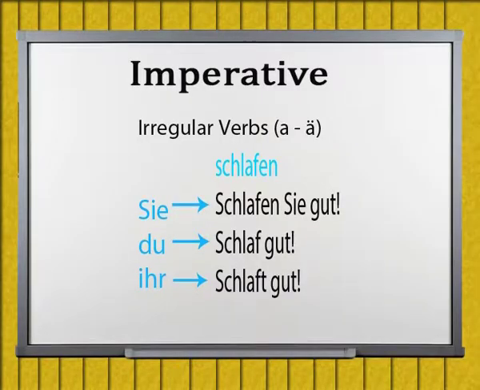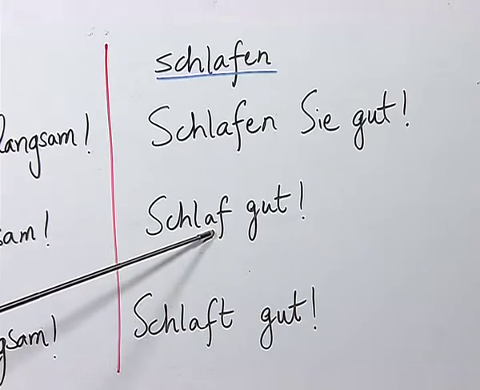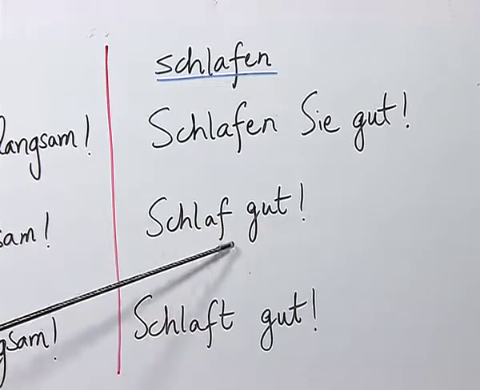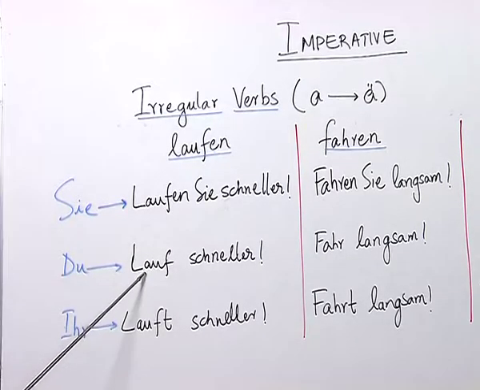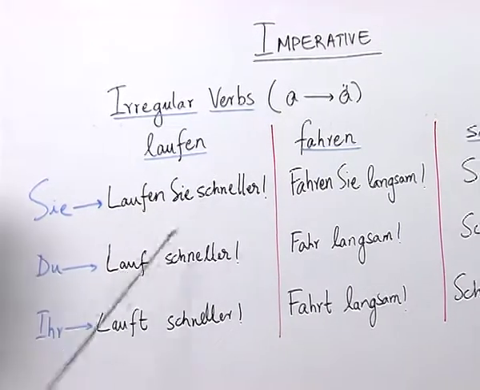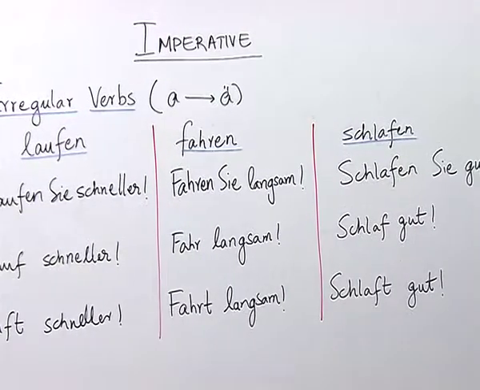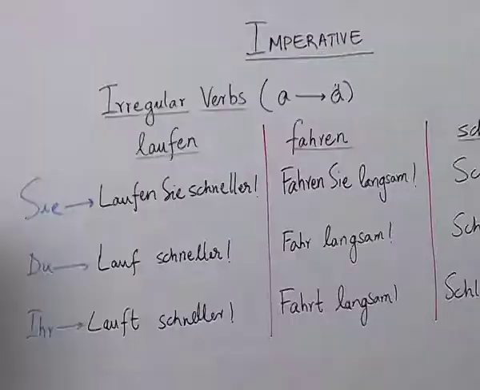Now, for the verb schlafen, again the change is here for the pronoun du, where there is no umlaut for a and there is no ending st. However, there is the ending t for the pronoun ihr. So, as you can see, for irregular verbs where there is a change of vowel from a to ä, there is not any umlaut in any of the verbs which are attached with du to make an imperative sentence.